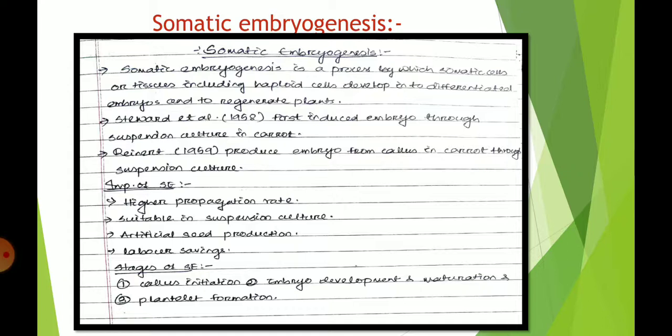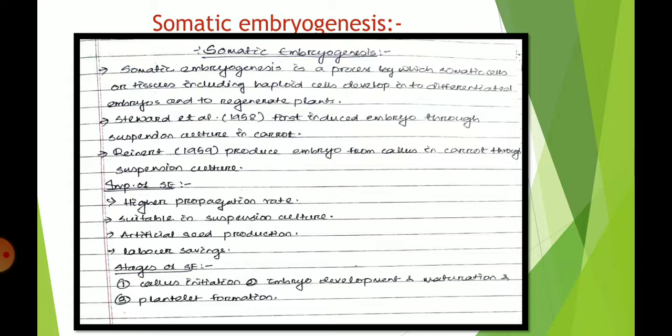Whenever we talk about suspension culture, it means we extract some somatic cells or somatic parts of any plant and culture them in different media, given a certain temperature, pH, and optimum conditions. Then we call it suspension culture.